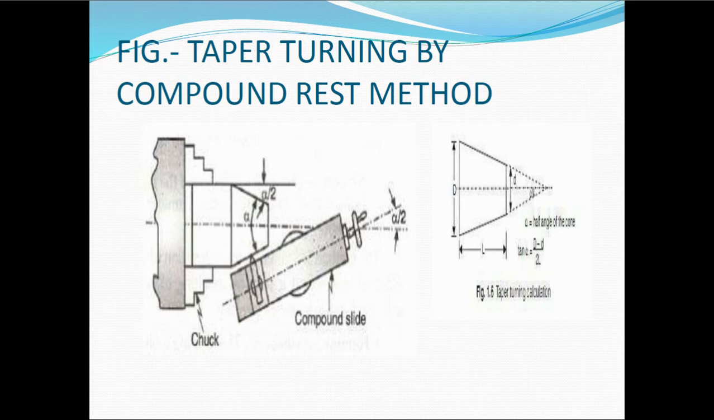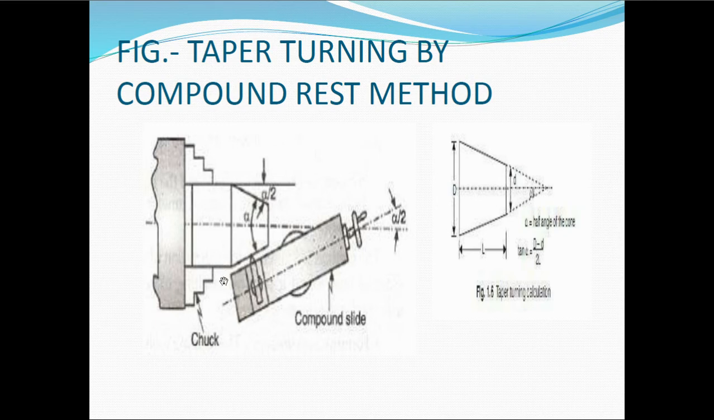Next, we will see the most important one for your syllabus, which is taper turning, and we have three methods for this, and for your syllabus we have two methods here. In taper turning, the first method that we're going to use is the compound rest swiveling method. See here in the diagram, you can see the taper. Taper is nothing but this: here the diameter is different and here the diameter is different.